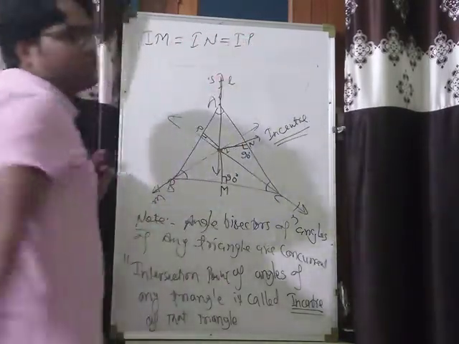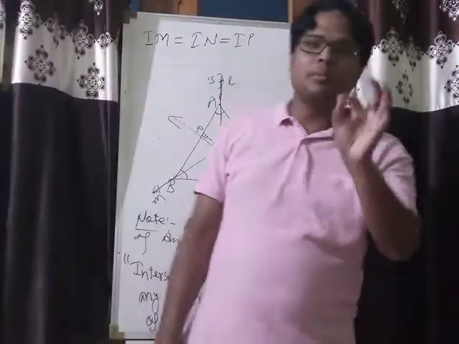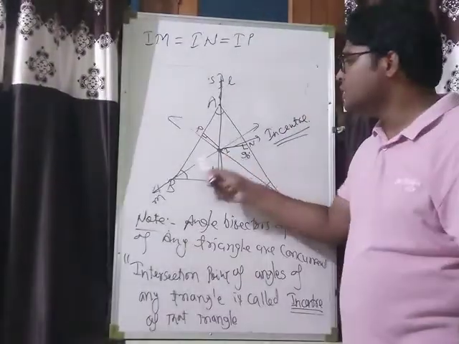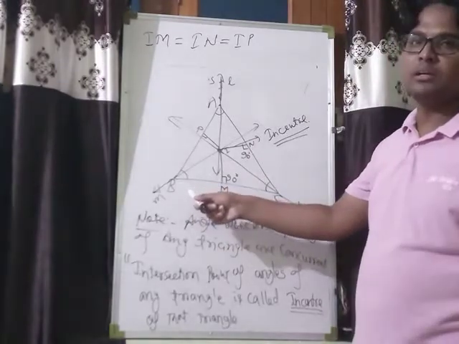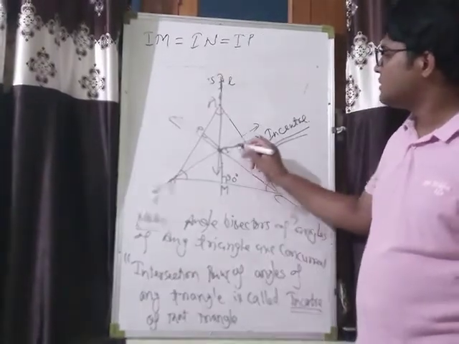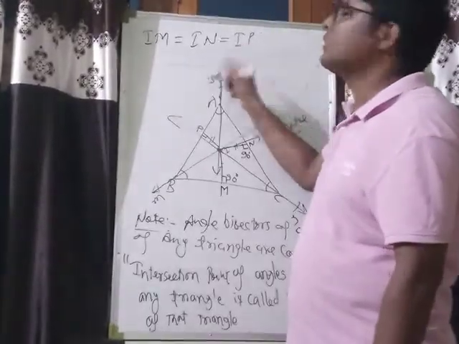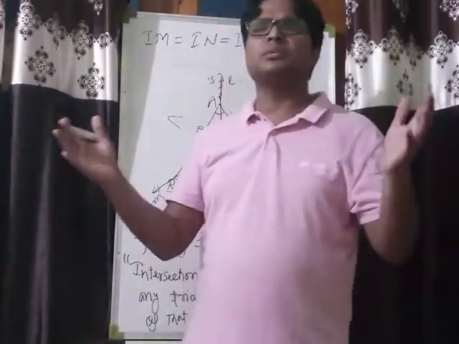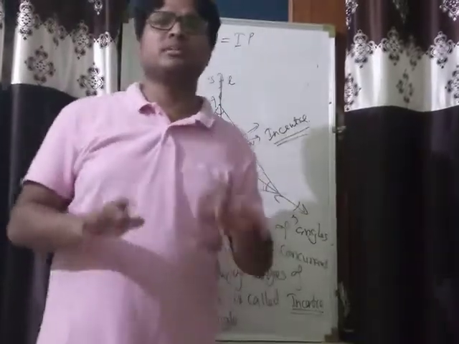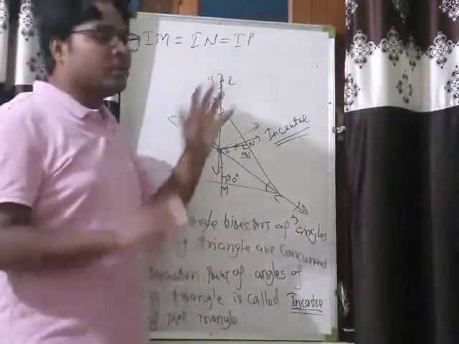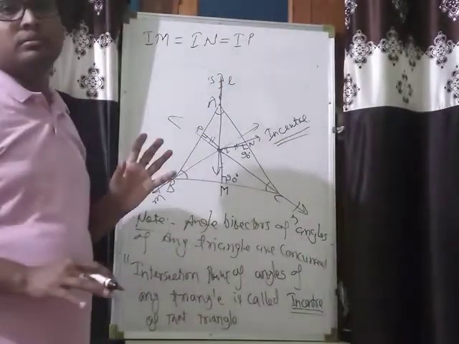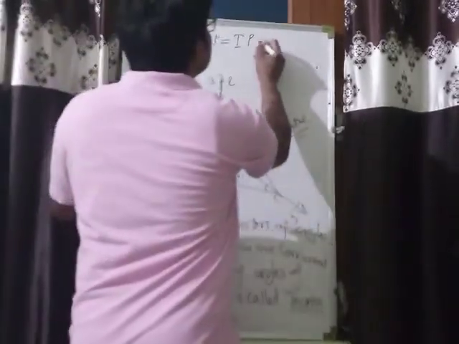They will be equal. Draw the perpendiculars from the incenter to the sides of the triangle and measure their lengths. They will be equal to each other. It may be 2 cm, 3 cm, 5 cm, 7.6 cm, whatever, but they all will be equal. Let them be equal to R.